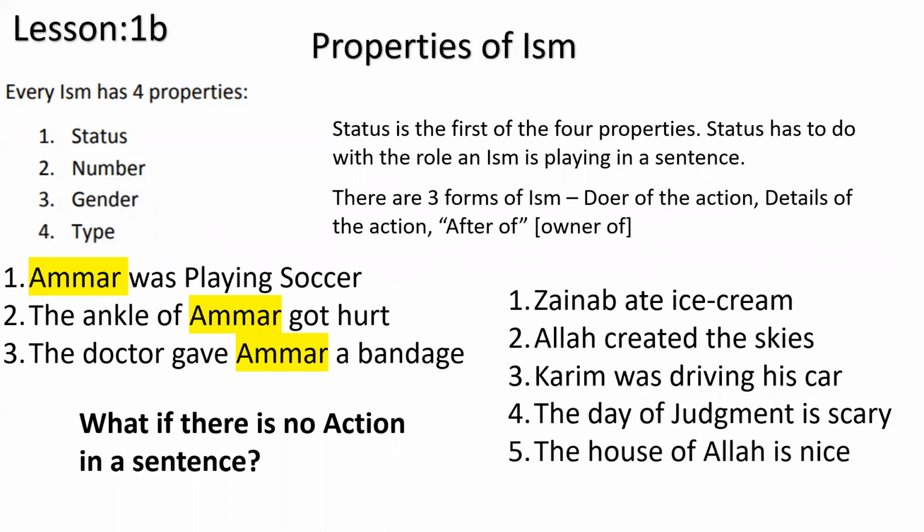The house of Allah is nice. The house of Allah, okay? So here the word Allah comes after "of," okay? And we say there is a form of ism that comes after "of," just like the ankle of Ammar, the house of Allah. So the house is in the main form, the doer form, you can say here. The word Allah comes after the English word "of."